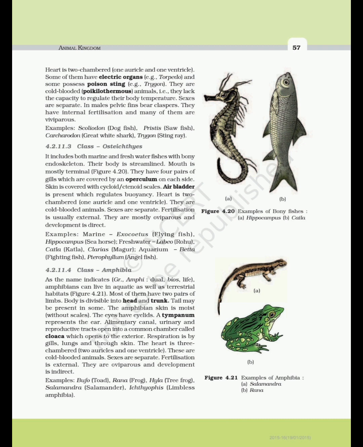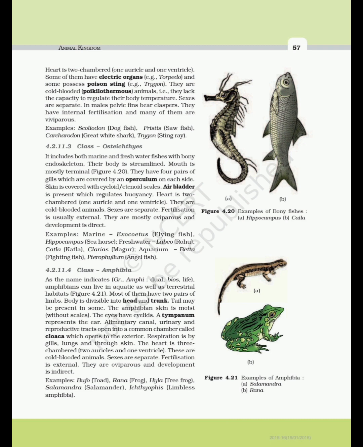4.2.11.4 Class Amphibia. As the name indicates (Greek amphi, dual; bios, life), amphibians can live in aquatic as well as terrestrial habitats. Figure 4.21. Most of them have 2 pairs of limbs. Body is divisible into head and trunk. Tail may be present in some. The amphibian skin is moist without scales. The eyes have eyelids. A tympanum represents the ear.